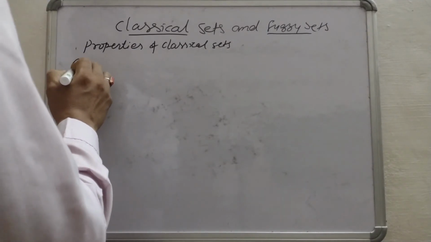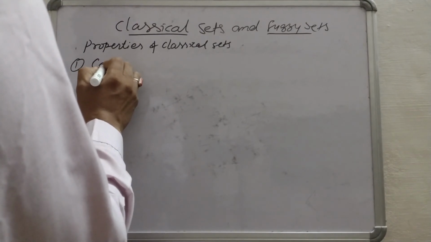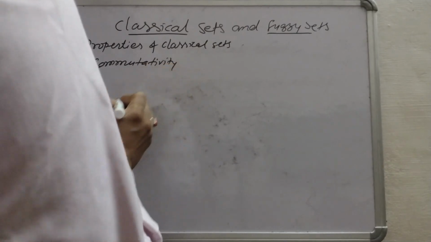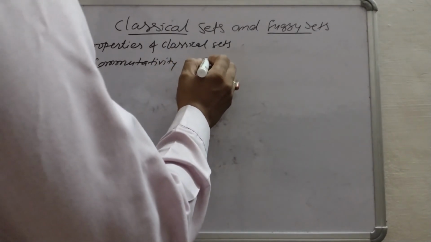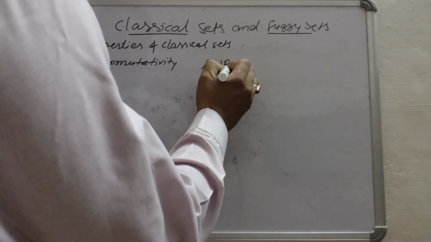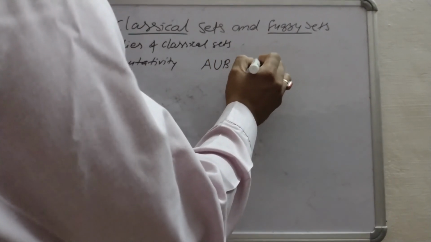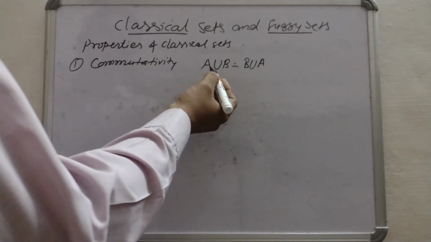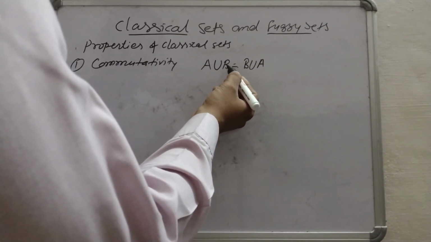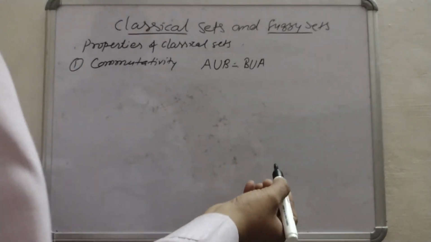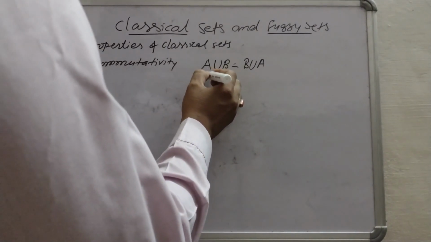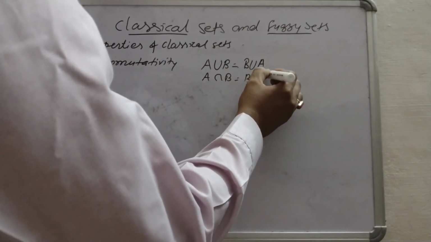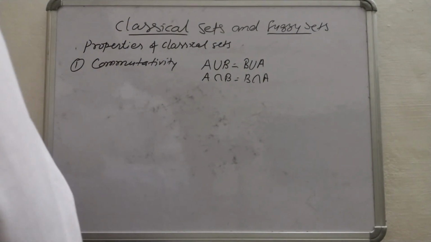So first is commutativity. Commutativity means A union B equals B union A. Means if we calculate the union of A and B or B union A, both are equal. Similarly, A intersection B equals B intersection A.